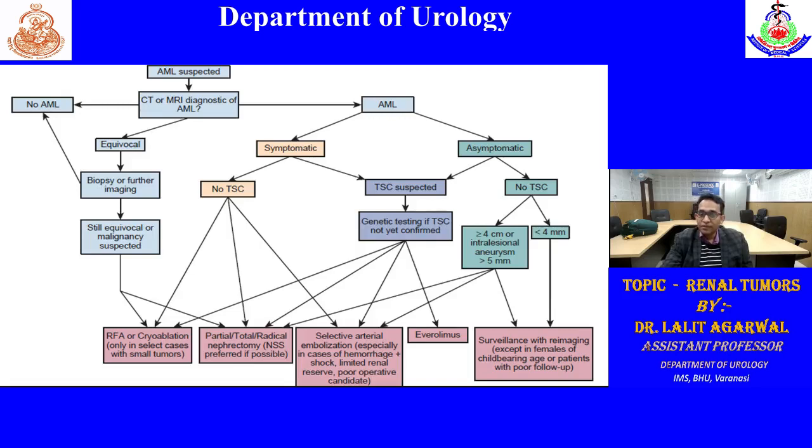If tuberous sclerosis is suspected on genetic testing, then sometimes there is a role for neoadjuvant therapy, that is everolimus, an mTOR inhibitor, and then we can go for surgery or ablative therapy. And if it is a ruptured AML or hemorrhage is there, then selective renal arterial embolization. If asymptomatic, no tuberous sclerosis, and aneurysm less than 5 mm, then most of the time surveillance is sufficient. But if the patient is a female of childbearing age, then we can go for surgical excision or embolization.